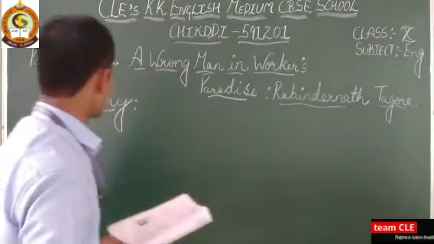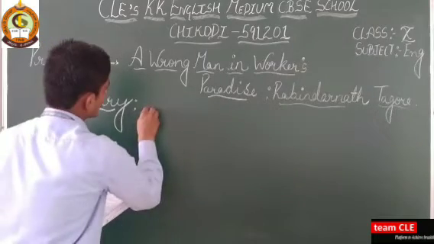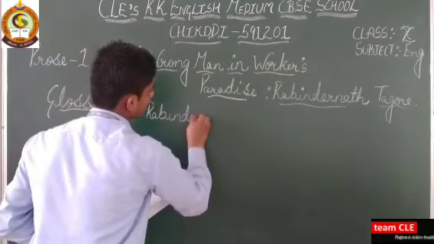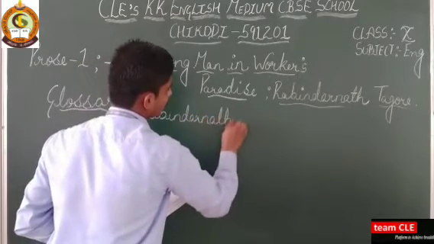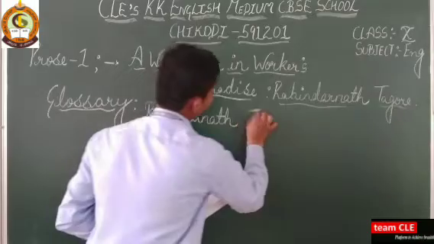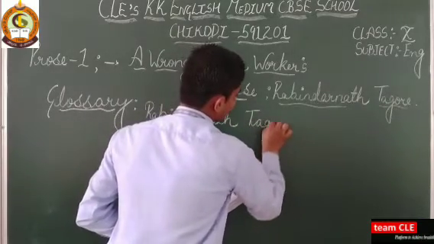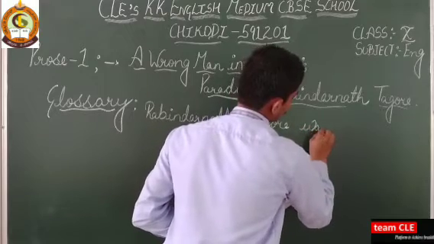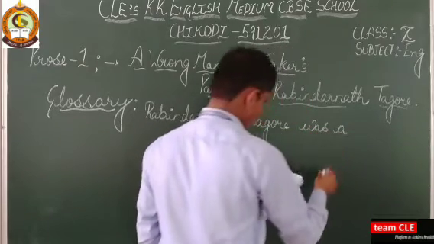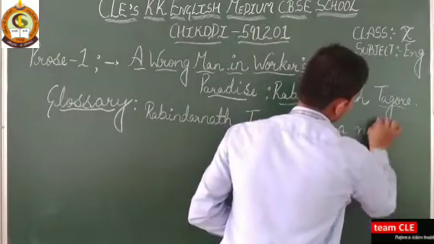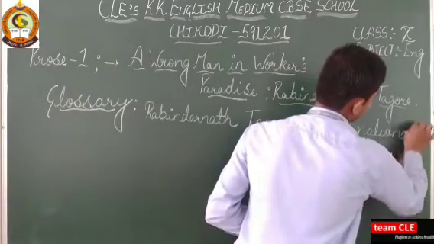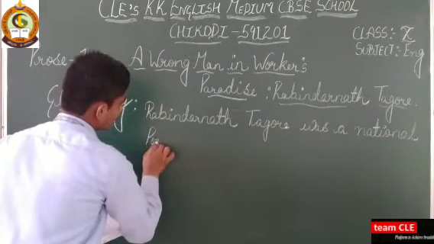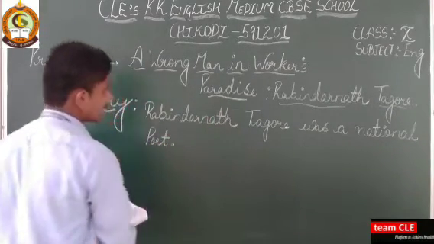Let's write it down here on the board. Rabindranath Tagore was a national poet, and even nowadays he is regarded as a national poet.